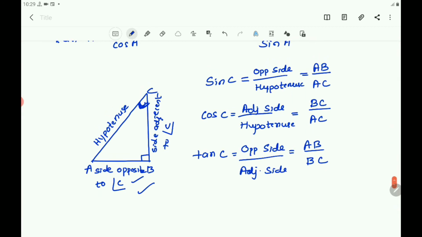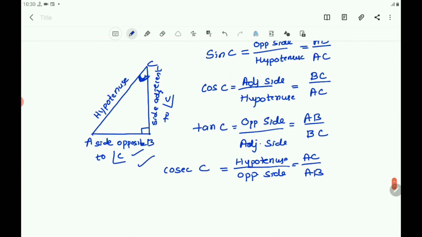Now you can write the other ratios. You know that the sine reciprocal is cosec. Cosec C is the reciprocal of sin C. You can write that as H by O, hypotenuse by opposite side, that is the reciprocal of AB by AC. So you will get AC by AB.